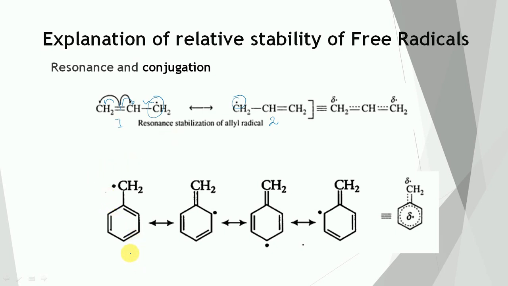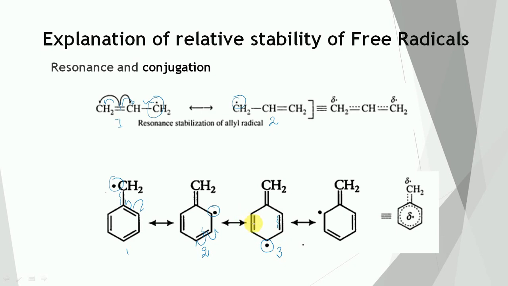So it is structure number 1. The odd electron is carried by this carbon. Now this bond can break homolytically. One electron shifts toward this side, another electron shifts toward this side. There is a formation of a carbon-carbon double bond, and the odd electron comes on this carbon. Now this bond is going to break homolytically. One electron will shift toward this side, another electron will shift toward this side. There is a formation of a carbon-carbon double bond and the odd electron comes on this carbon.